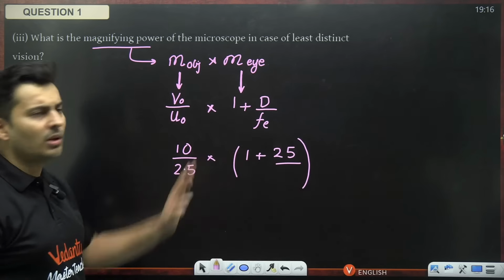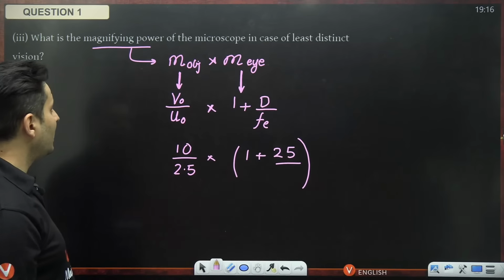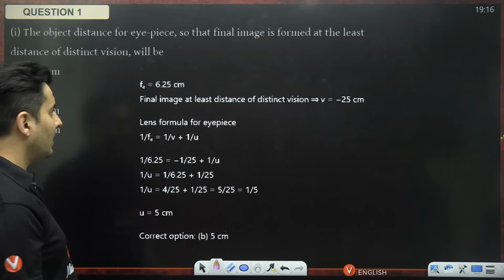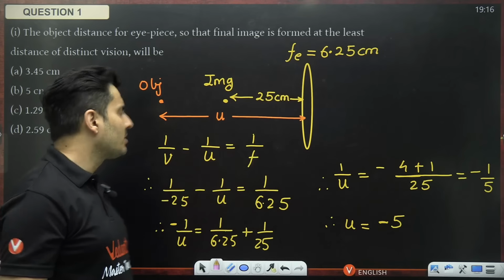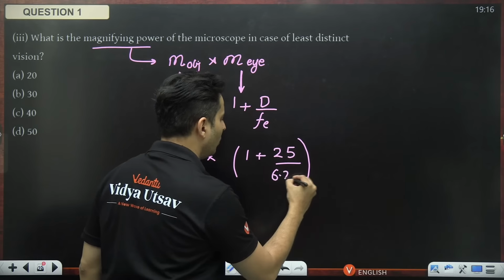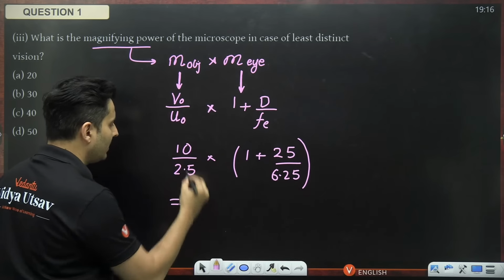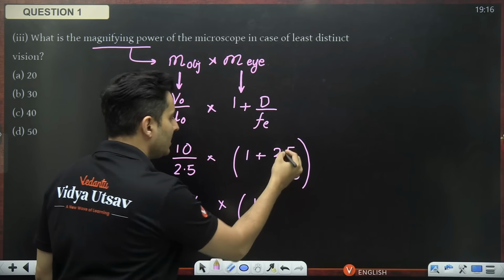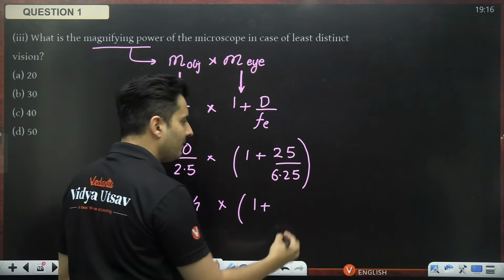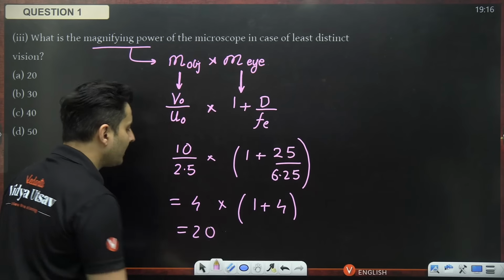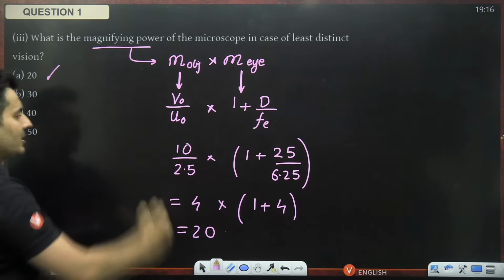What is the focal length of the eyepiece? I think it was given right over here. Yeah, it was 6.25, guys. Come on, do the math. 10 by 2.5 is basically 4, multiplied by 1 plus, 6.25 goes into 25 how many times? 4 times. 4 plus 1 is 5. 5 4s are 20. So the correct answer for this is 20.